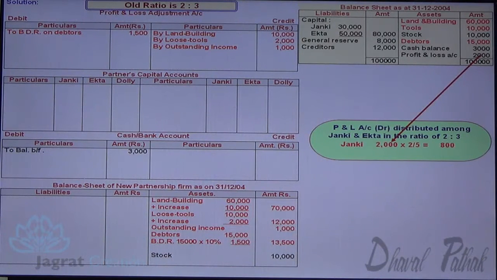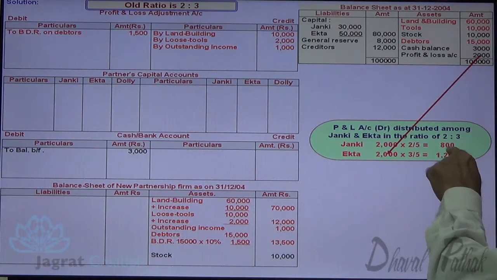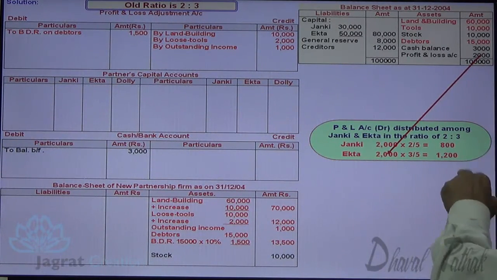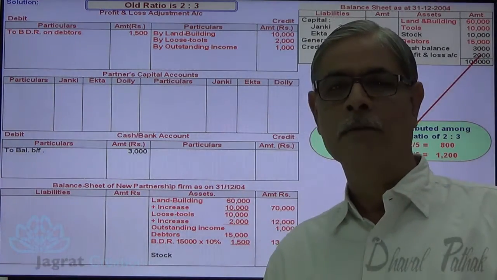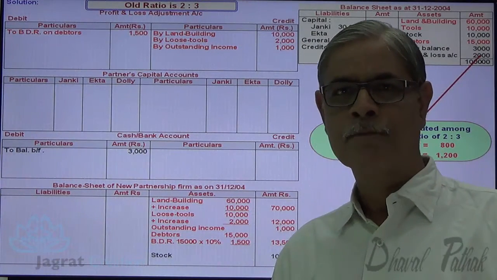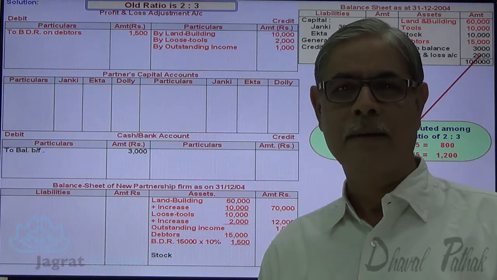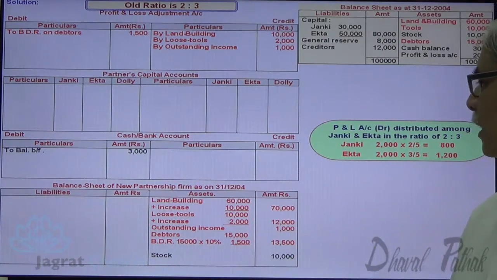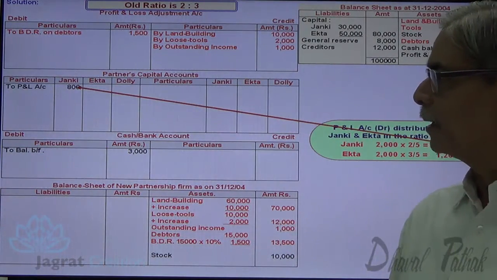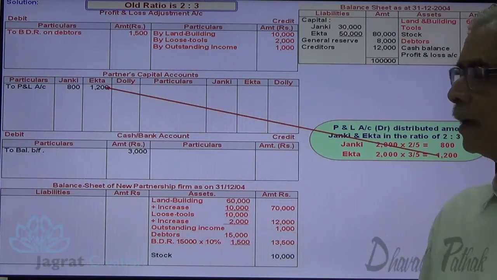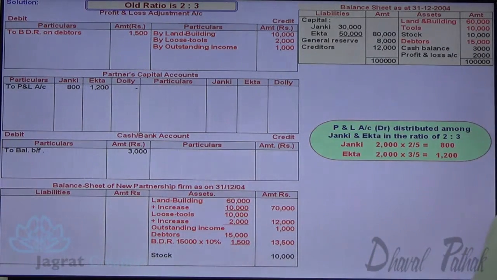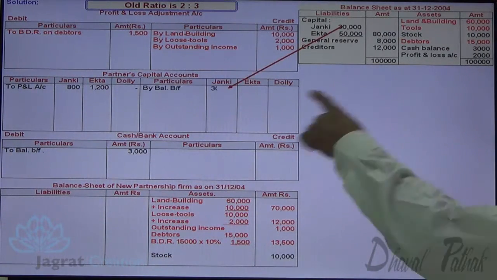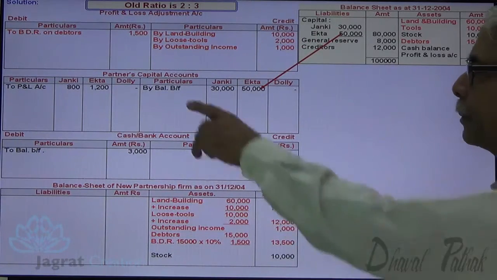2,000 distributed in the ratio of 2:3. 2,000 into 2 by 5, 800. 2,000 into 3 by 5, 1,200. 800 is the loss to be borne by Janki. 1,200 is the loss to be borne by Ekta. Now when the loss is to be suffered by a partner, partner's capital balance decreases, so the capital account gets debited with this loss. So the journal entry for that is Janki's capital account debit 800, Ekta's capital account debit 1,200 to profit and loss account credit 2,000.